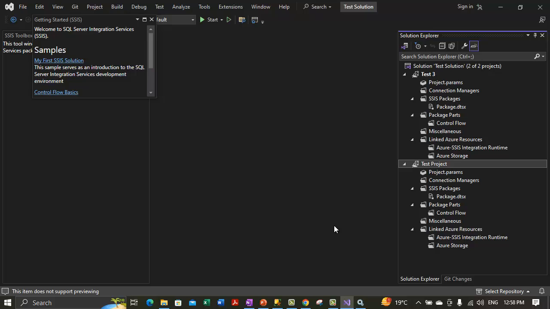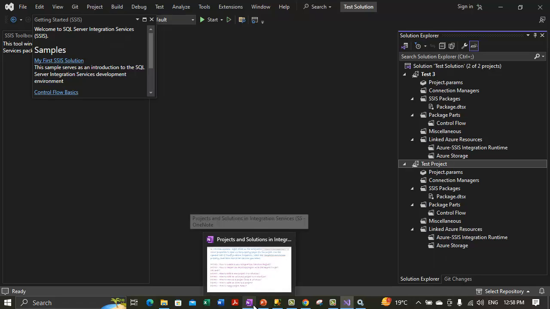Now I'm not pasting it, but this is how you usually copy and paste items between the projects inside an existing solution, and the items will get automatically copied to the correct folder. If you copy items to the integration services project that aren't packages, the items are copied to the miscellaneous folder. So this is what the copying item demo contains.